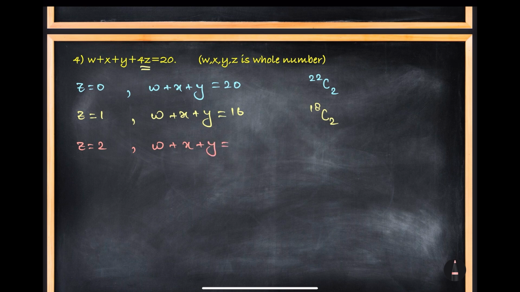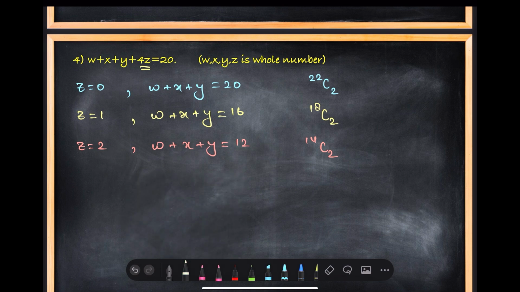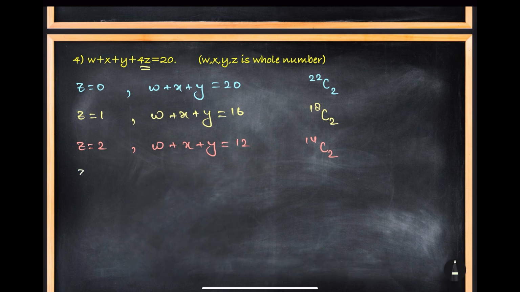He will take 4 samosas, so we will have 12. Now these 12 samosa will be distributed to these 3 persons. So you will ask me for sticks, how many? 2. So it is 14C2. Okay. Now suppose that you wish to give Z 3 samosa, but he will take 12. So we will be left with W plus X plus Y is equal to 8.